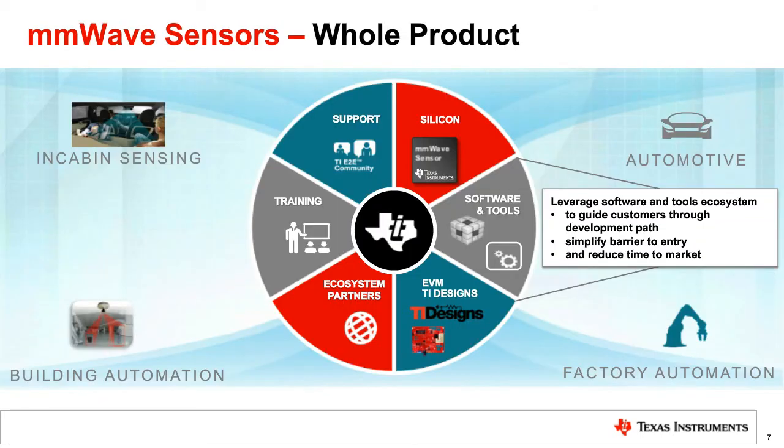So Texas Instruments not only provides silicon, but we also provide a lot of other things, such as software tools, which could be used for development purposes, and evaluation kits, which you can readily buy on our website and evaluate any of these applications. We have a lot of ecosystem partners who have capability in design of this sensor, including production-grade antenna design and software algorithms for a multiple variety of applications.